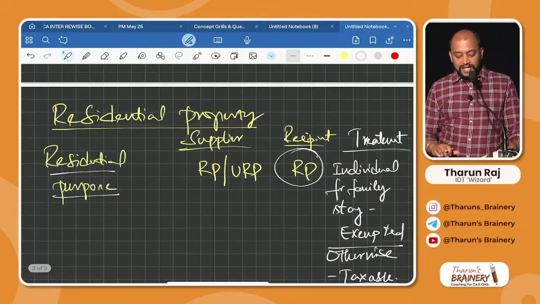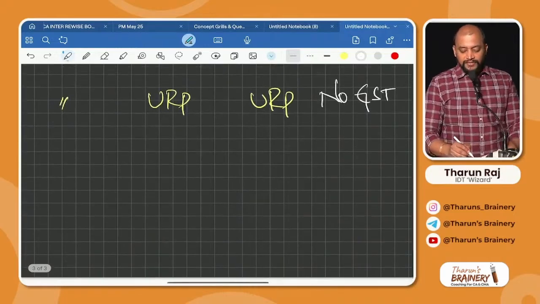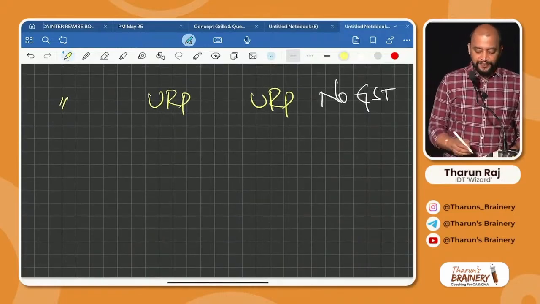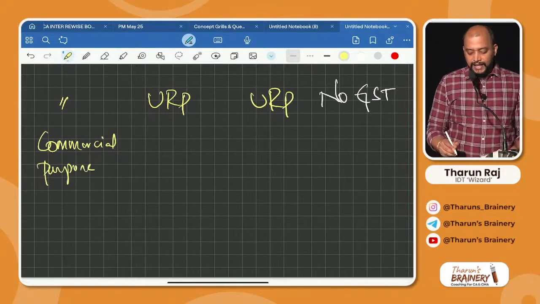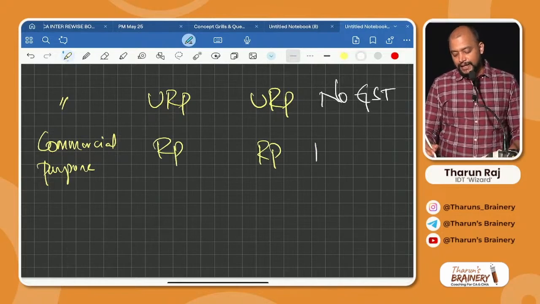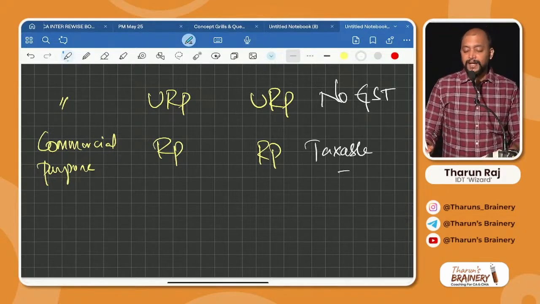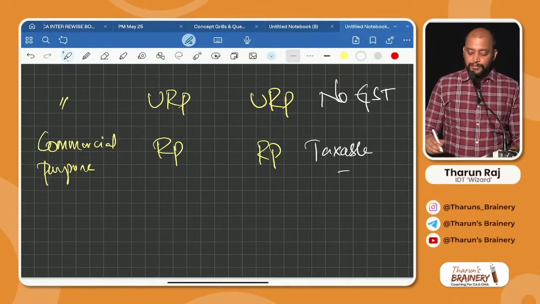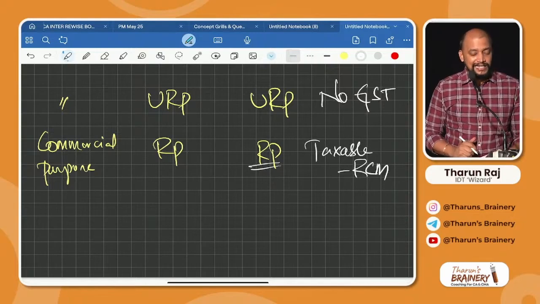This is when it is a residential property for residential purpose. What if it is a commercial purpose? If it is for commercial purpose by a registered person to a registered person, what is your answer? Taxable. For commercial purpose, we don't have any exemption. Taxable under FCM or RCM? Why? Because recipient is registered. That's why it will come under RCM.